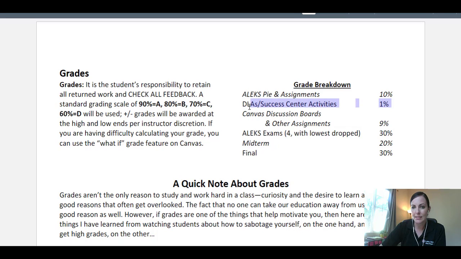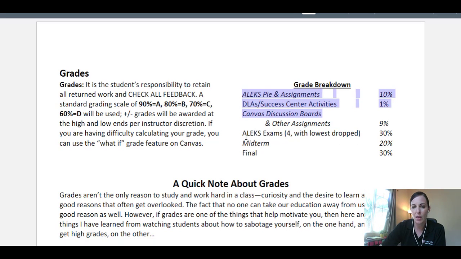The DLAs and Success Center activities, those are 1% of your grade. The Canvas discussion boards and any other assignments that are in Canvas, like these things called Decimos activities, we have weekly check-ins, we have the discussion boards, that's worth 9% of your grade. So that leaves all of our participation activities, that's 20% of your grade.